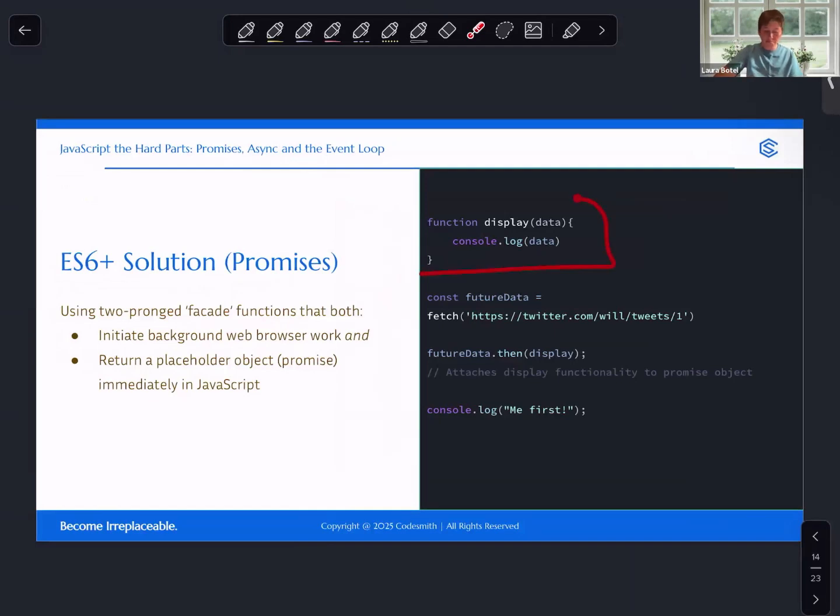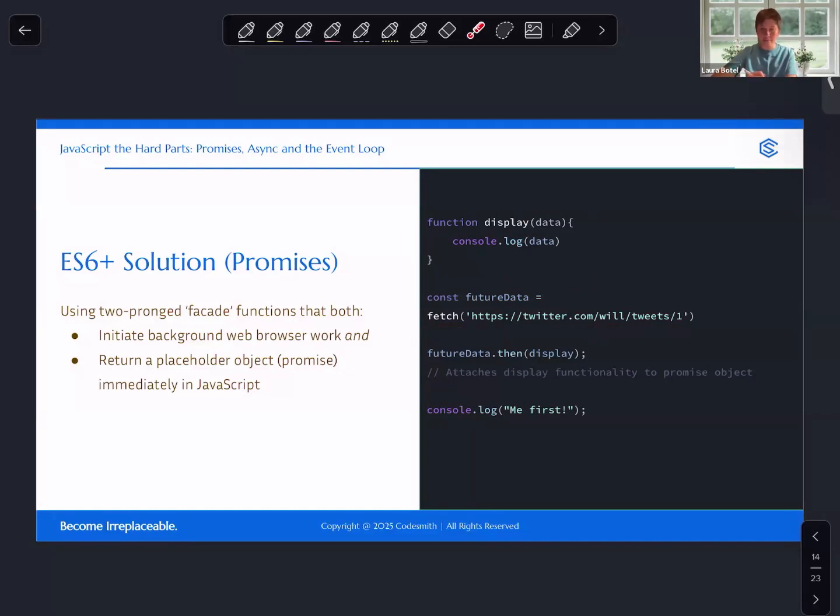So first of all, nothing new here. We're defining a function. We're giving it a label display. We're wrapping its function definition up into global memory associated with this label, and we'll be able to use it later, right? This next line, there's something a little bit different happening here. So this is not new. We're declaring a constant with a label. The label is futureData. But we are setting it equal to the evaluated result of invoking fetch with the argument twitter.com/will/tweet/1. Again, we're still trying to get that first tweet from a user called Will.